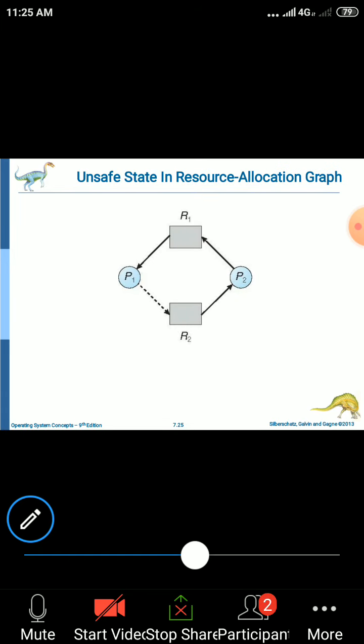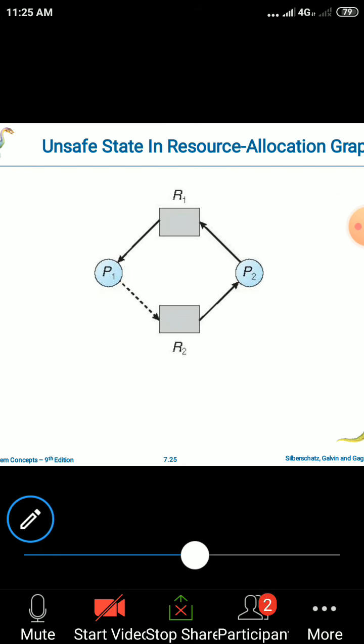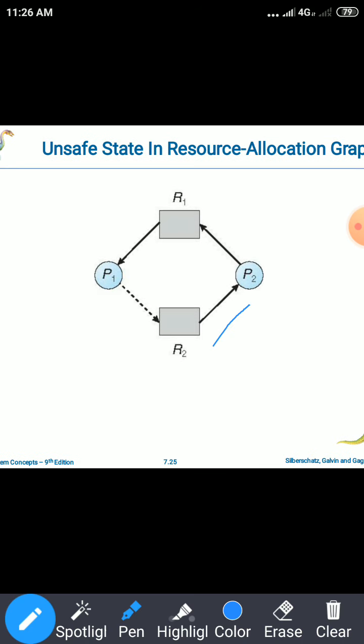Then we have to check whether the requested resource is to be allocated to the process or not. So how are we checking? We are checking whether, by allocating the resource R2 to the requested process P2, it leads to the cycle or not. If it leads to the cycle, then that request cannot be satisfied, because see here P2 initially requested for R2. If R2 is allocated to P2, then what happens? It leads to the occurrence of the cycle. So if the cycle exists, then there may be a chance that the deadlock will occur. So we need to avoid such situations.